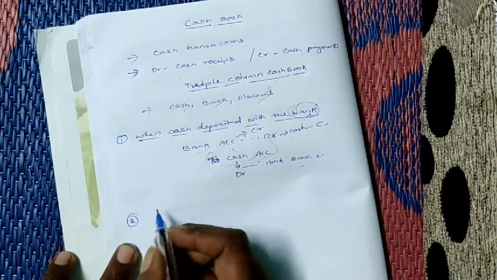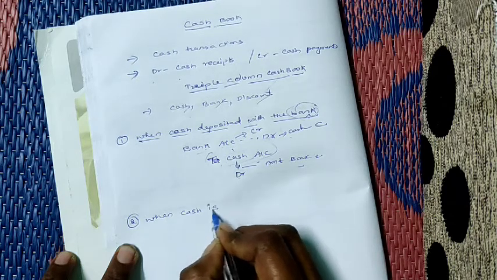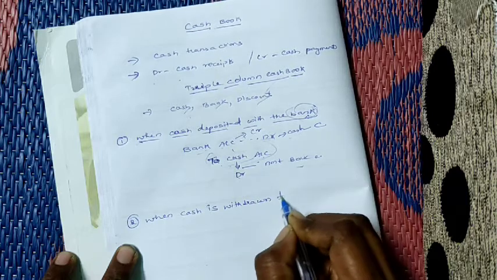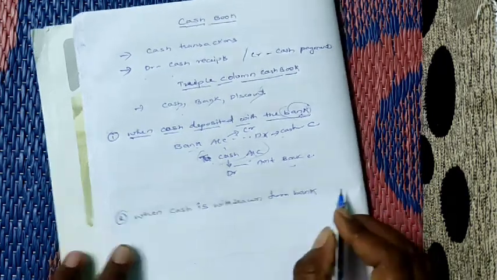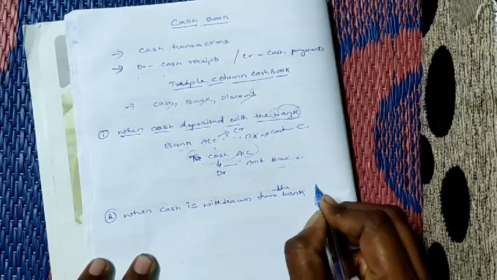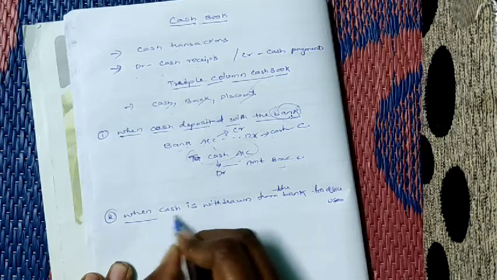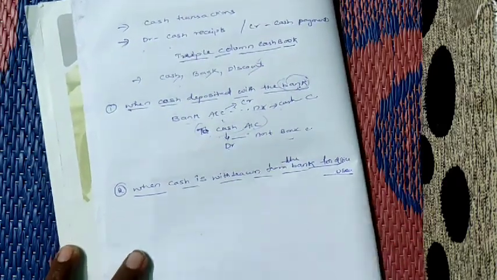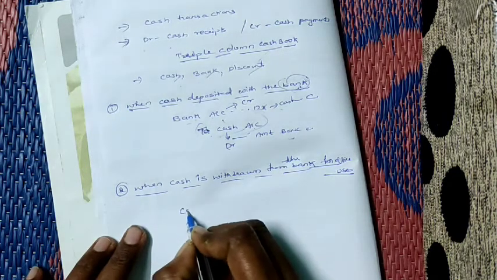Next, coming to the next transaction: when cash is withdrawn from the bank for office use. Now in this case, what do we have to do? When any cash is withdrawn from the bank for office use, cash is coming into the business.